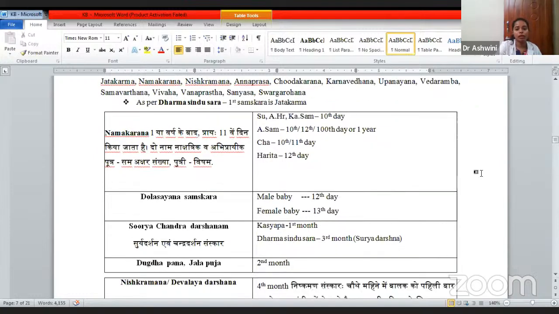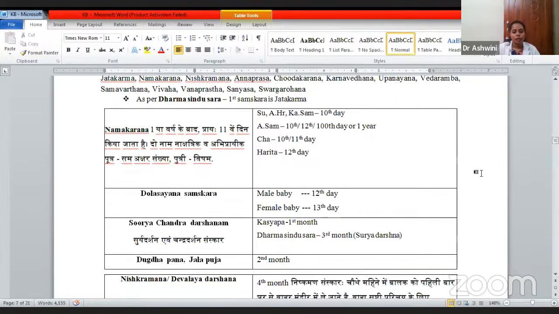Now coming to Namakarana Samskara. Usually after 1 year or after 11 days it is done. There are some opinions from 11 days to 100th day or 1 year. So that is the duration. Usually on the 7th day, the 10th day or the 12th day, Namakarana Samskara has to be done. And specially it is told that two names have to be kept.